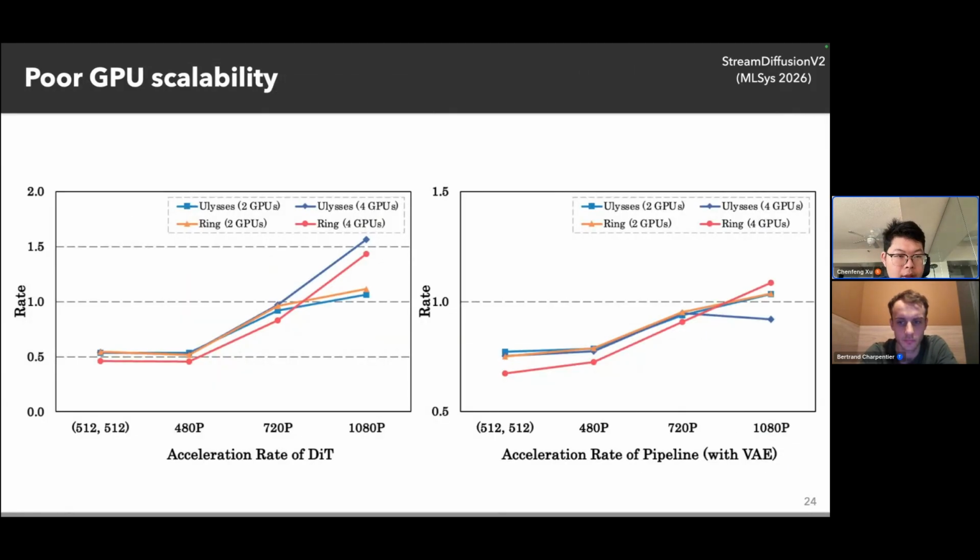However, we find that current pipelines have very poor GPU scalability. As you can see, by utilizing current popular parallelism techniques like sequence parallelism, techniques such as Ulysses and Ring Attention, increasing the number of GPUs from 1 to 2 cannot lead to linear FPS improvement. And if we increase the number of GPUs to 4, the gain is still very trivial. You can hardly reach the target FPS.